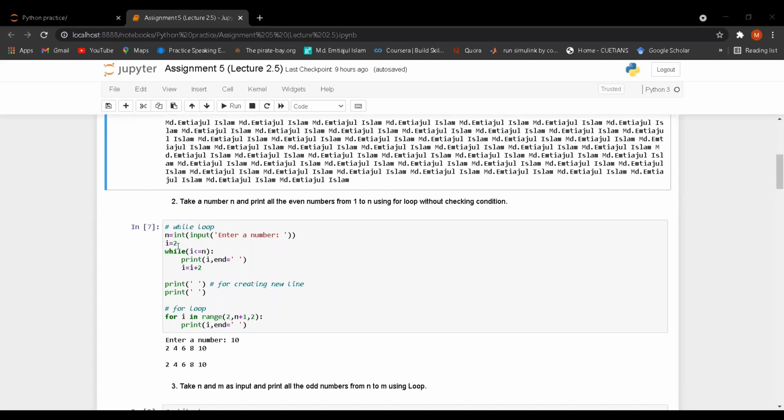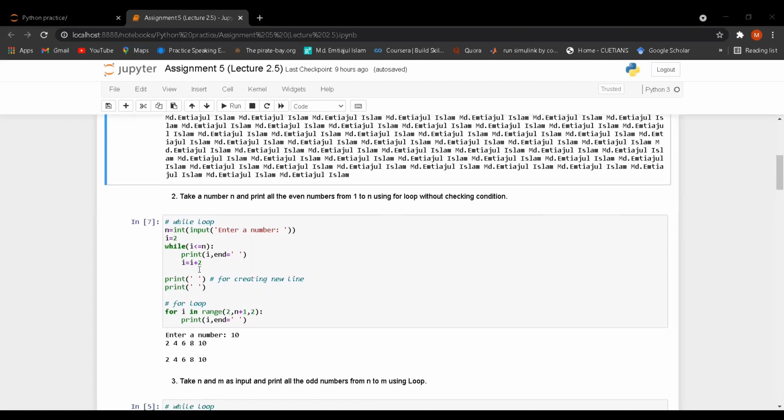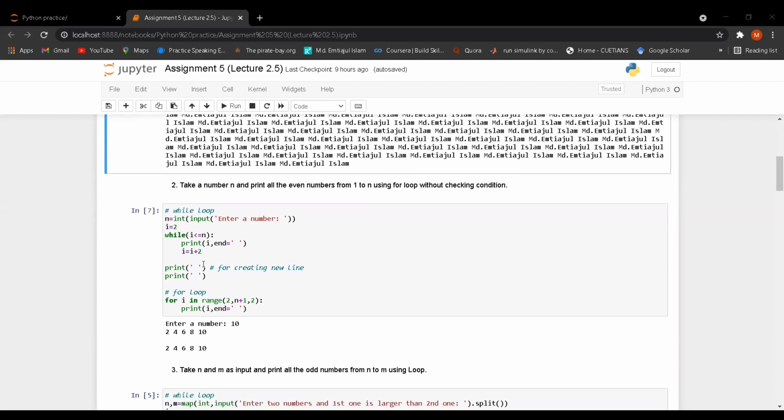I have printed the value of i, that means the even numbers will print, and the increment is i = i + 2. Why i plus 2? I have to take the even values. The first value is 2, then the second value should be 2 plus 2 equals 4, and the third value should be 4 plus 2 equals 6. Likewise it will continue, and the loop will continue till i is less than or equal to n.